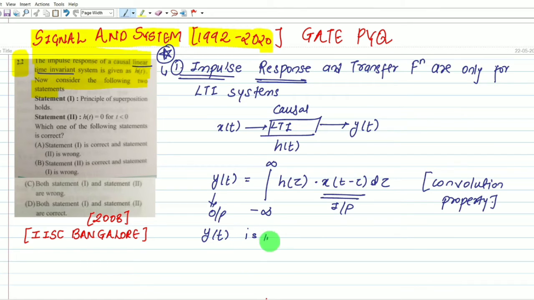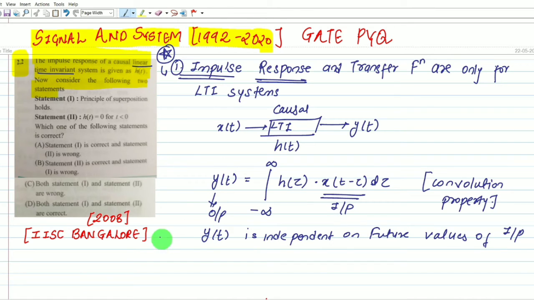Understood this part? We know here y of t is independent of the future value of input. Why do we know this? Because this is the condition for a causal system. What is the condition for a causal system? The output of the system is independent of the future value of input.